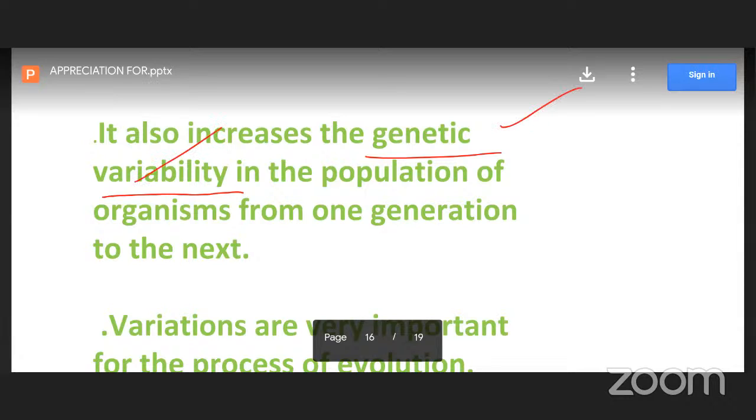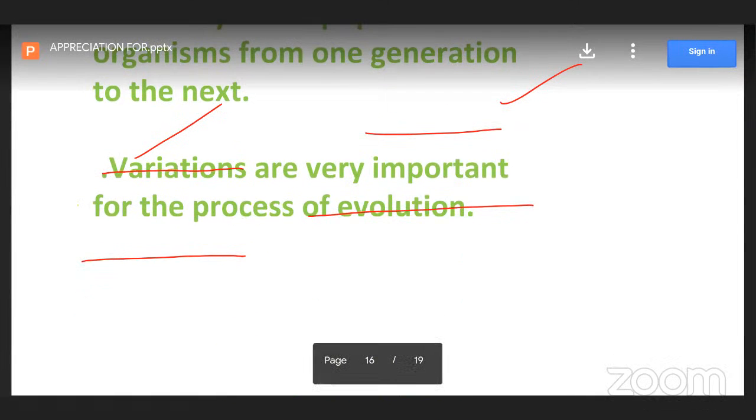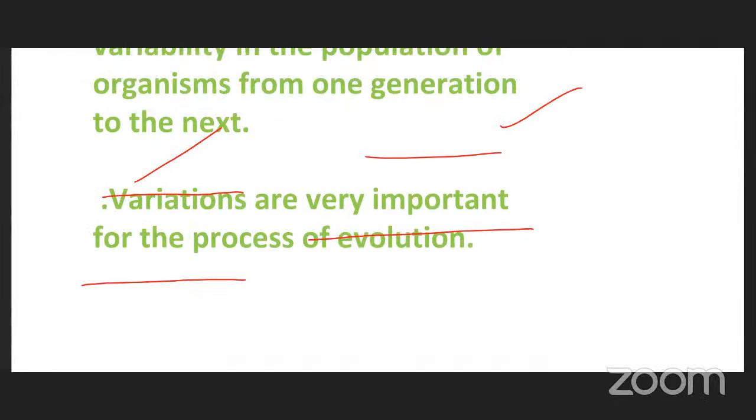These variations are in genes, observed in organisms. These variations or genetic changes transfer from one generation to another, passing over many generations. So variations are very important for evolution. It means different types of variation in an organism, through the DNA, make it better able to survive in the world, better able to survive in any situation. That is evolution.